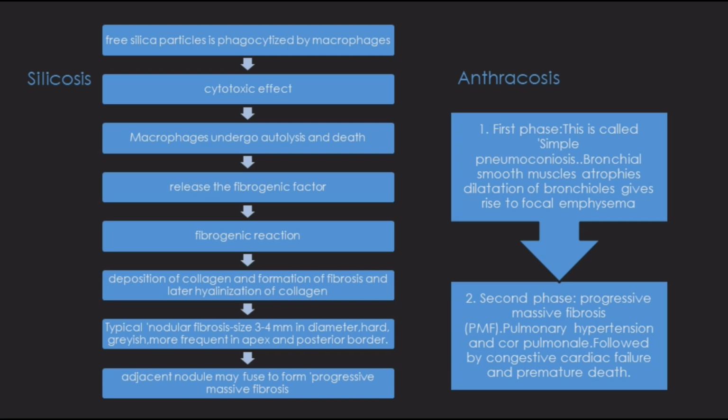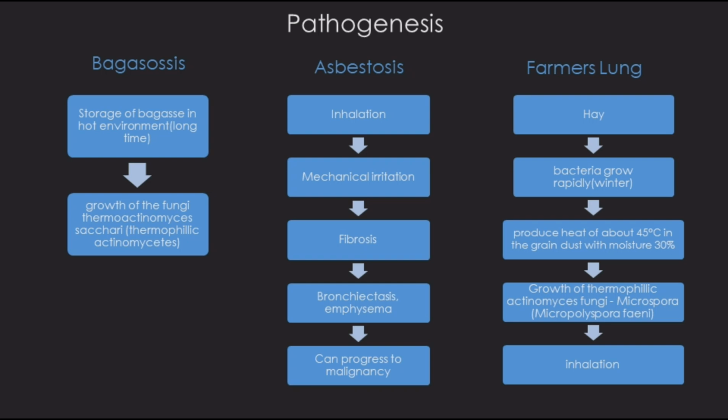The second phase is categorized by progressive massive fibrosis. Pulmonary hypertension and cor pulmonale can develop, followed by congestive cardiac failure and premature death. Bagasosis is the name given to an occupational disease of lung caused by inhalation of bagasse or sugarcane dust. Bagasse is a term applied to broken sugarcane after the sugar has been extracted. When bagasse is stored in a hot environment for a long period of time, it predisposes to growth of a fungus called Thermoactinomyces sacchari, which belongs to the group thermophilic actinomycetes.